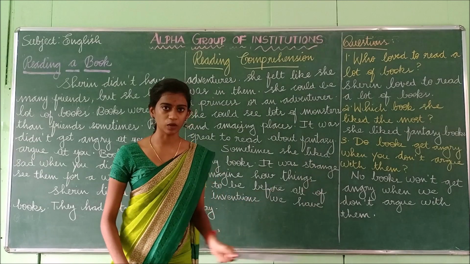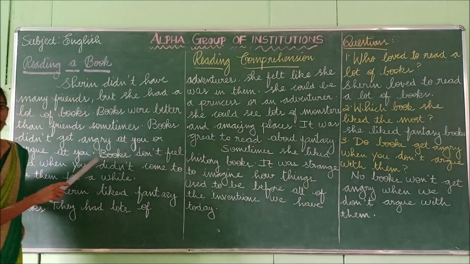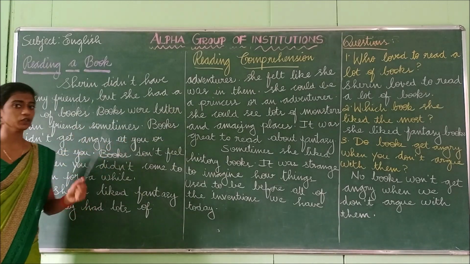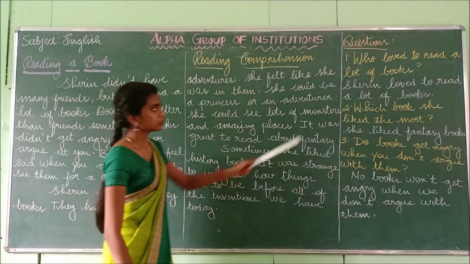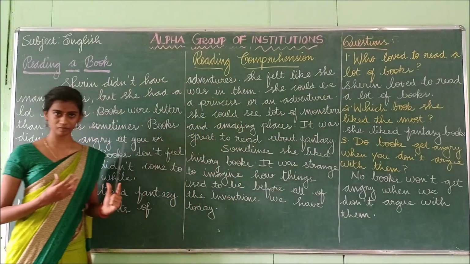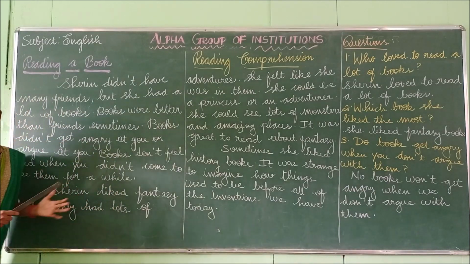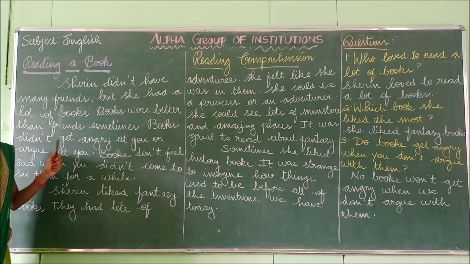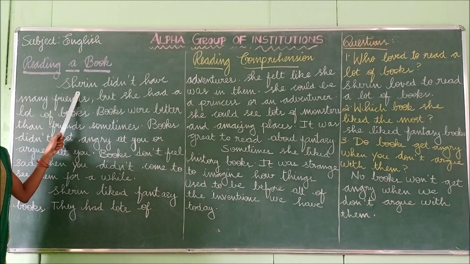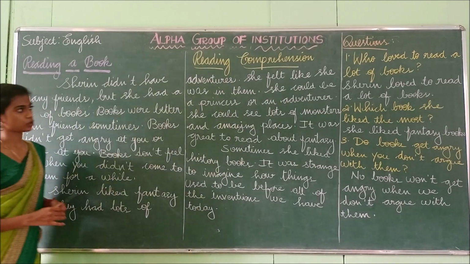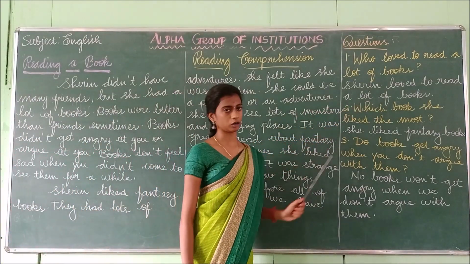So after reading the questions, you have to find out the answer from the given passage. Okay? So the answer will be in the passage only. You only have to find the answers. So who loved to read a lot of books? Whom are we reading about in this passage? We are reading about Sherin. So Sherin is the person we are reading about in this passage. So who loved to read a lot of books? Sherin. Sherin is the person who loved to read a lot of books.